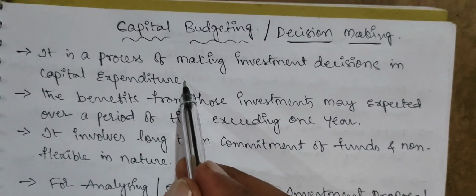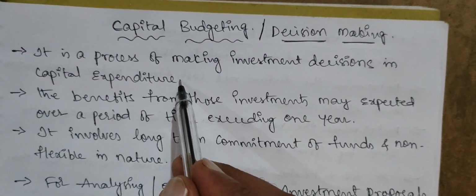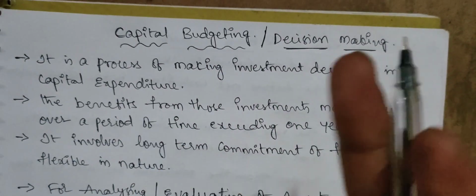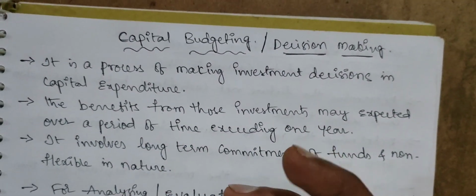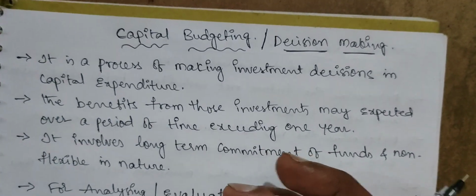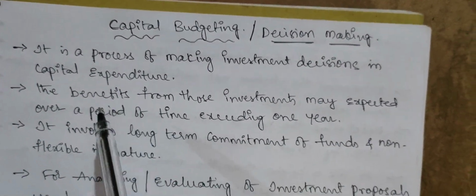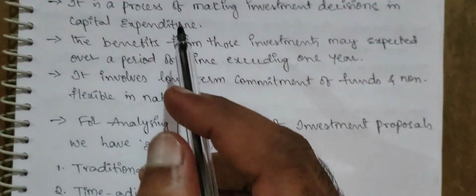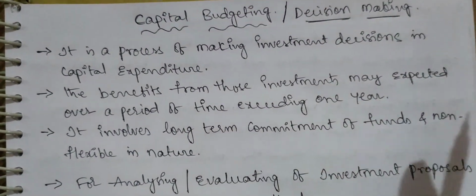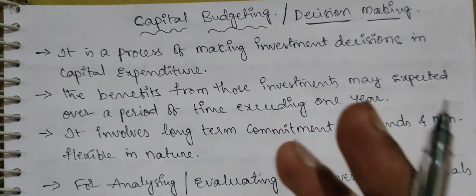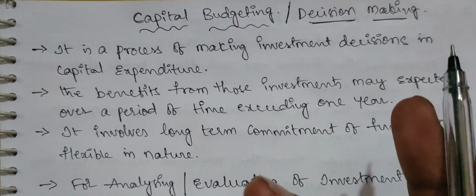If you want to purchase any machinery, buildings, or any sort of fixed assets, that will involve more funds. Whenever we are utilizing our capital for investment purposes, we think about capital budgeting. When we invest in long-term investments in the form of fixed assets, the benefits will be drawn over a period of more than 1 year.